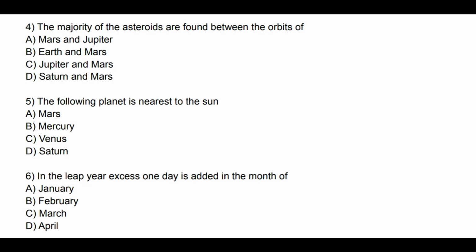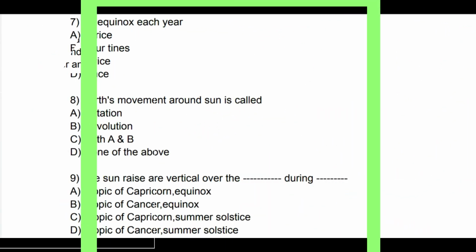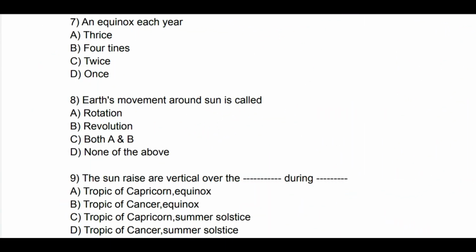Question number 6. In the leap year, excess one day is added in the month of. See the options: A. January, B. February, C. March and D. April. So correct answer is B. February.